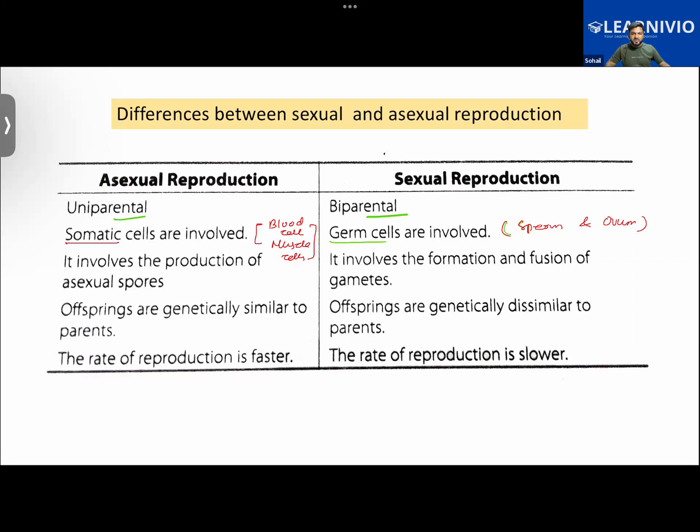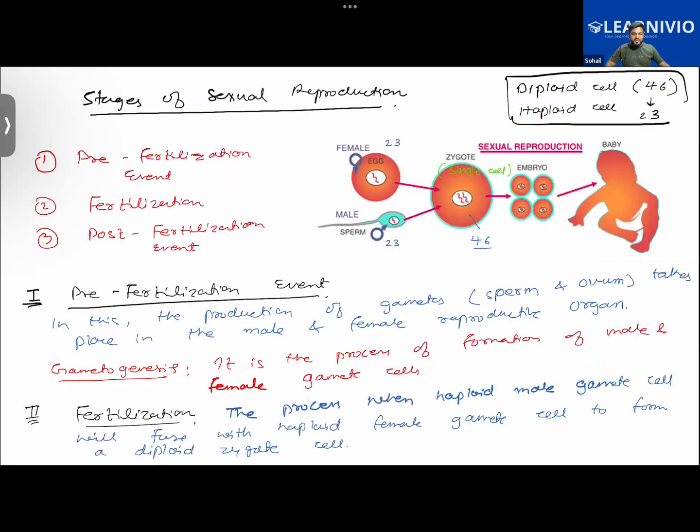Furthermore, basic differences all of you have understood. In which of the two will the daughter cell be identical to the parent? Sexual. Asexual. Asexual reproduction. Getting it? Okay.